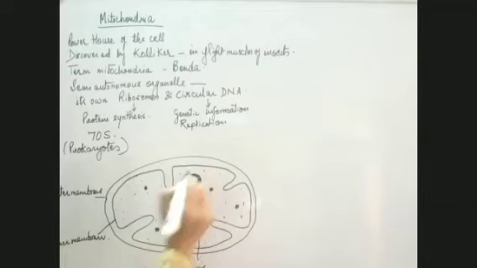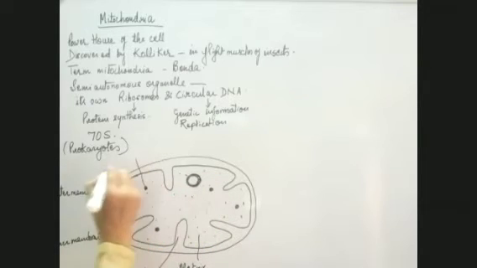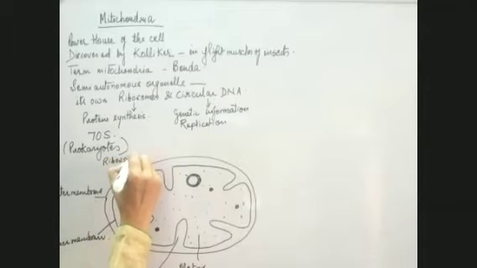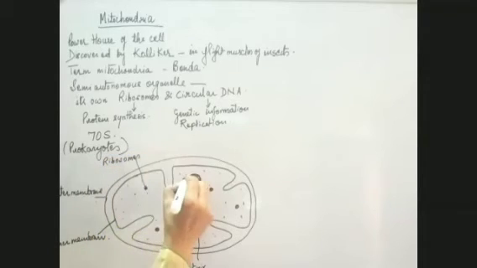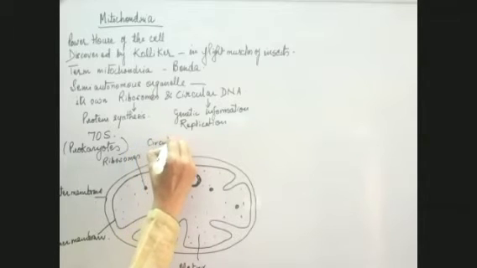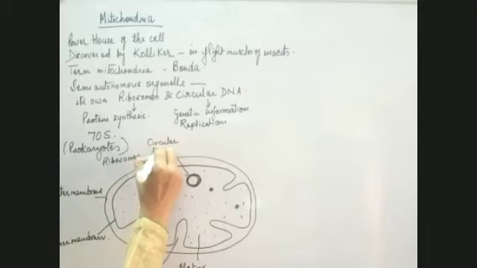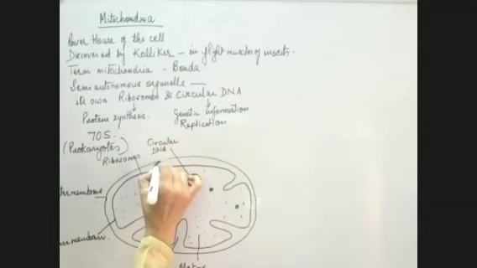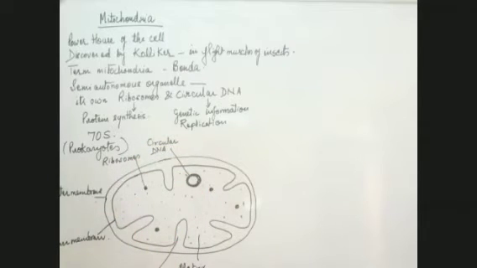So we have this circular DNA and these ribosomes. So these are the main structures which are present.